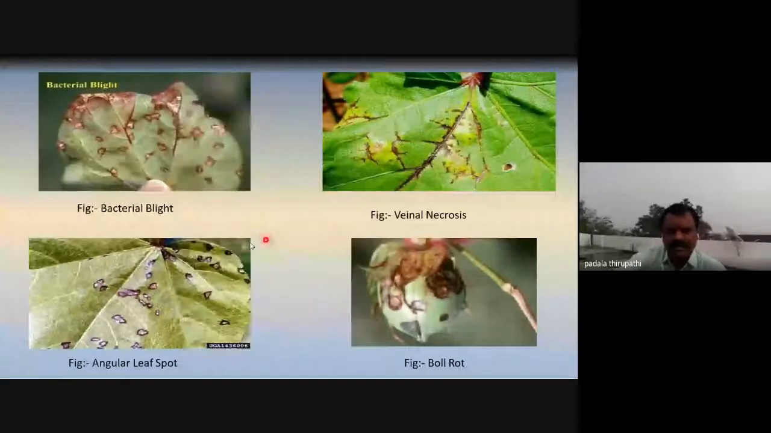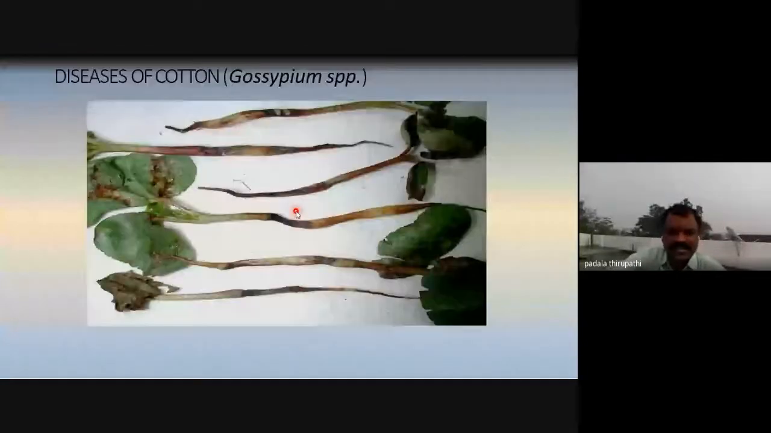Whenever the seedlings are affected by angular leaf spot of cotton or bacterial blight, the seedlings automatically discolor, and at a young stage the plant is going to die. Here you can observe these Gossypium species, different Gossypium species.